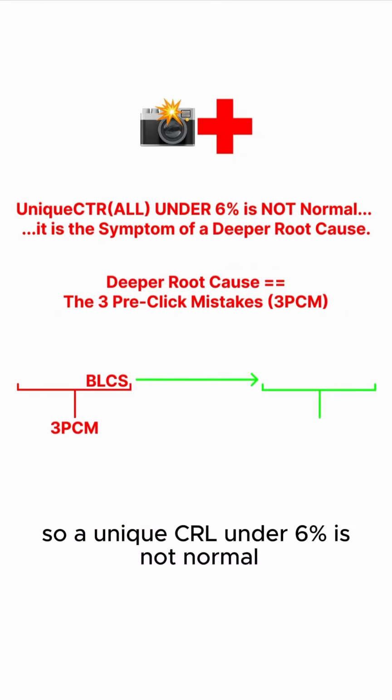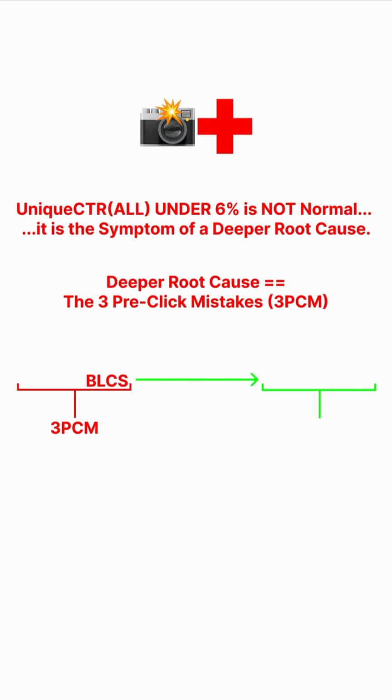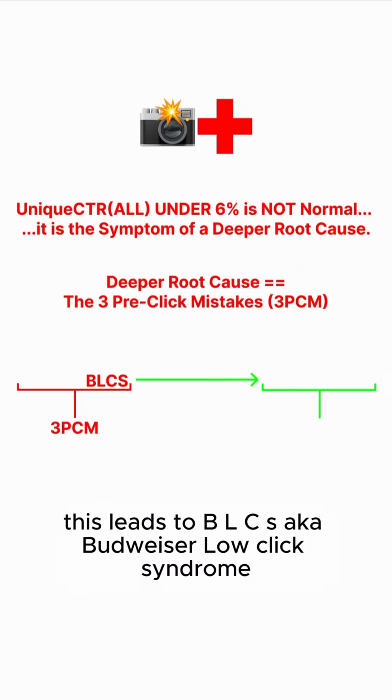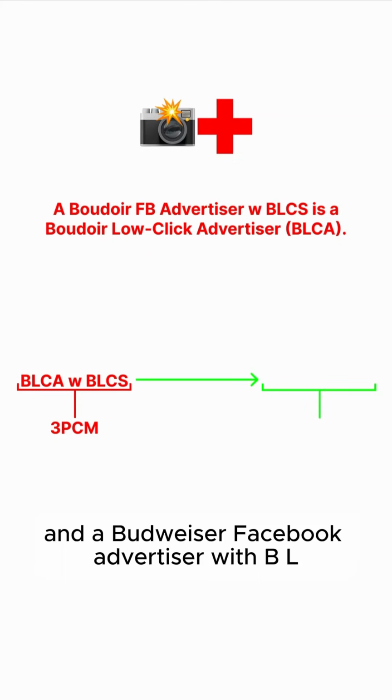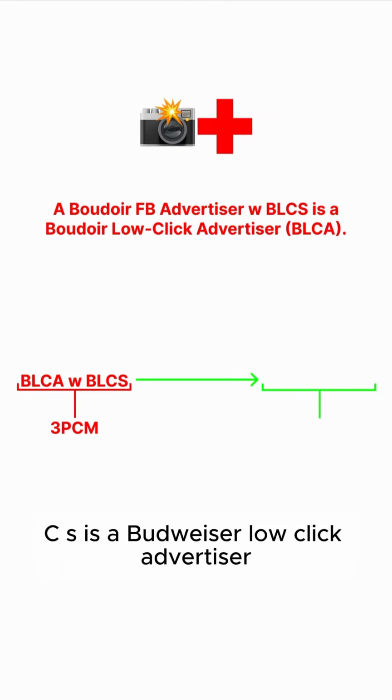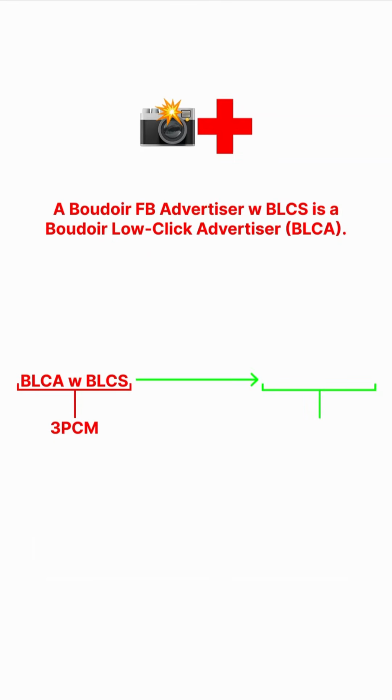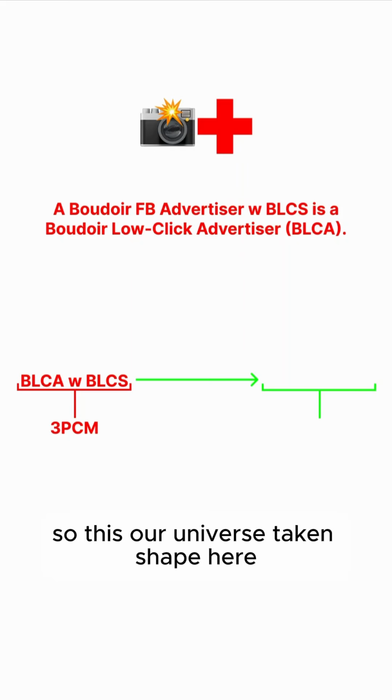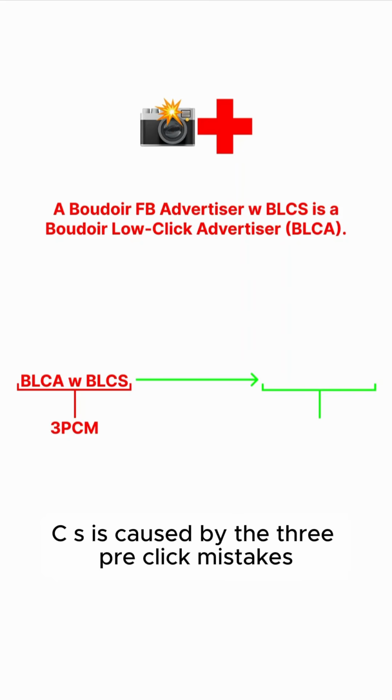So a unique CTR under 6% is not normal, it is a symptom of a deeper root cause. And that deeper root cause are the 3 pre-click mistakes, the 3 PCM. This leads to BLCS, aka boudoir low click syndrome. And a boudoir Facebook advertiser with BLCS is a boudoir low click advertiser, aka a BLCA. So this is our universe taking shape here. BLCA with BLCS is caused by the 3 pre-click mistakes.